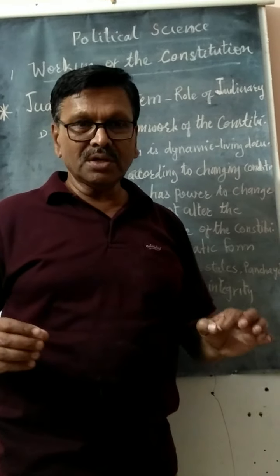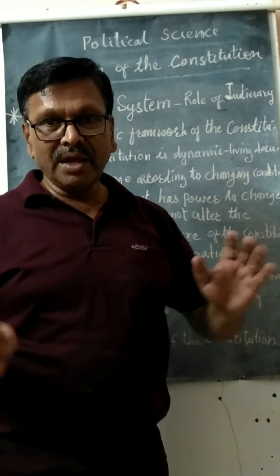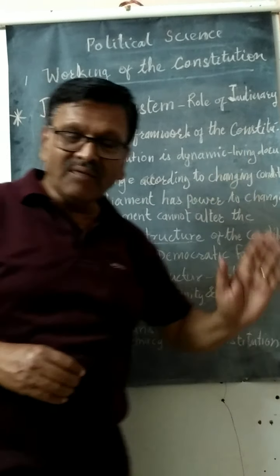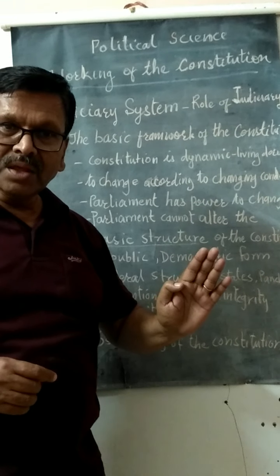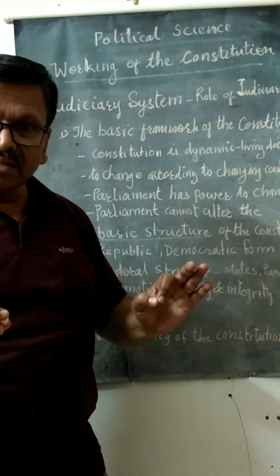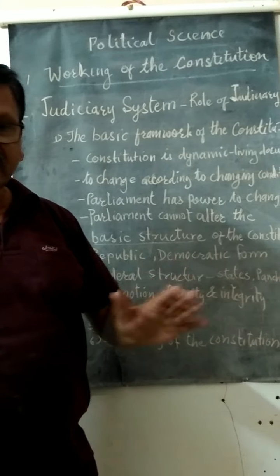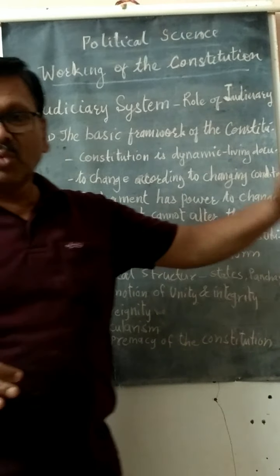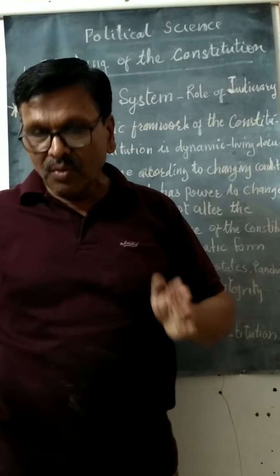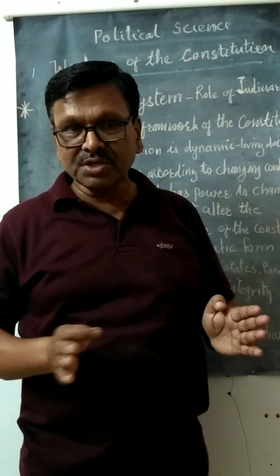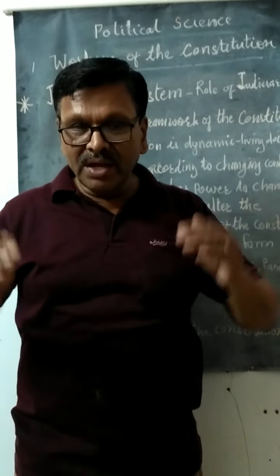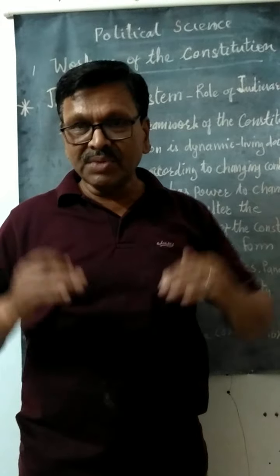So the Constitution we have to change. It was written after the independence. Certain articles are there, but at that time the social condition was different, and now the condition is changing constantly, and therefore we need to put some changes.